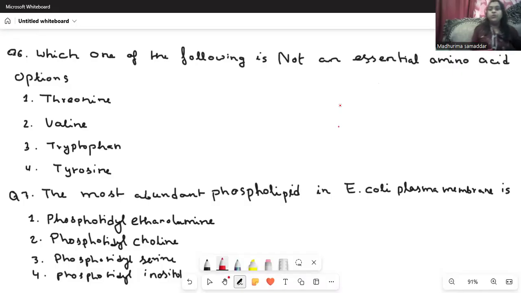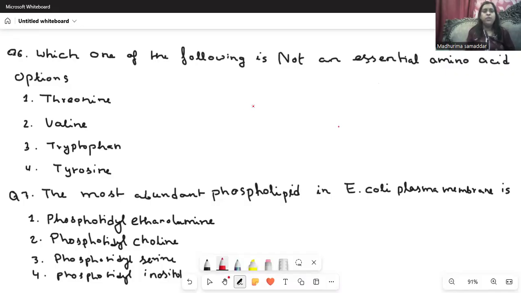Let us continue with our discussion on the question paper IIT JAM Biotech. We are in question number 6. The question here is, which one of the following is not an essential amino acid? Options given are number 1, threonine, 2, valine, 3, tryptophan, and the fourth one is tyrosine.